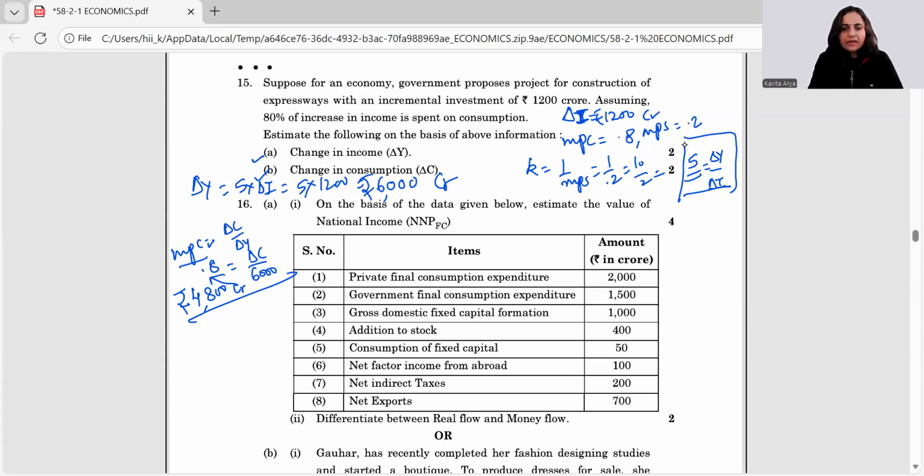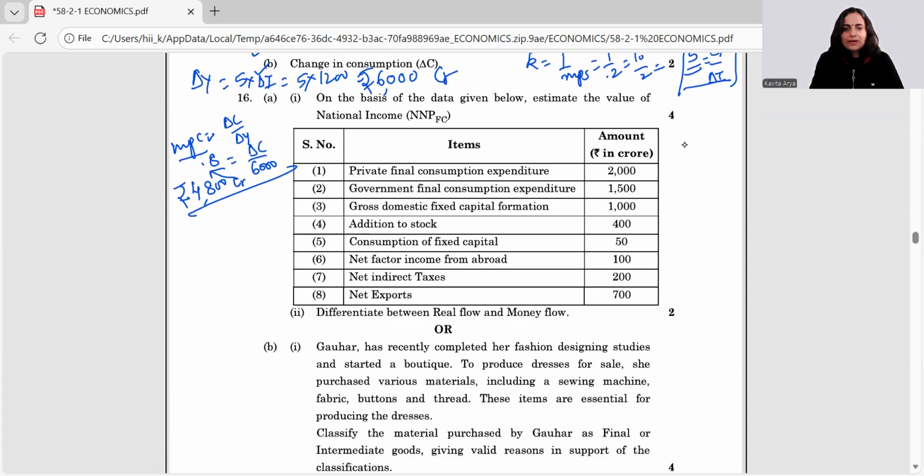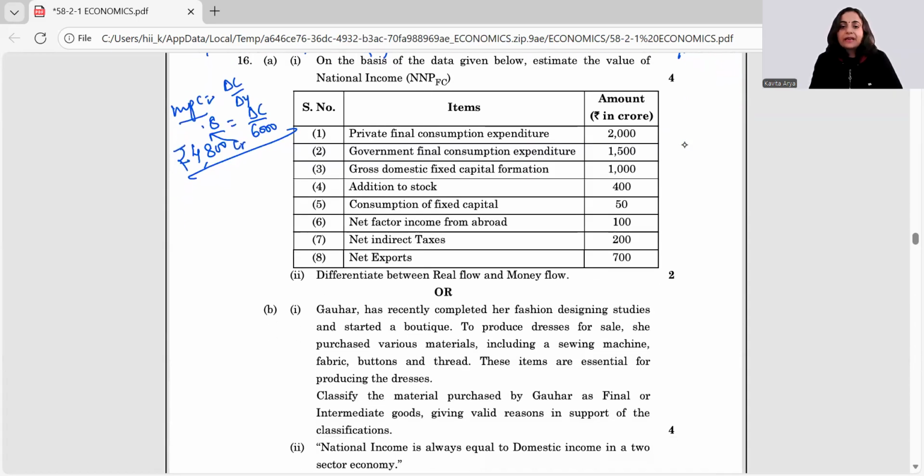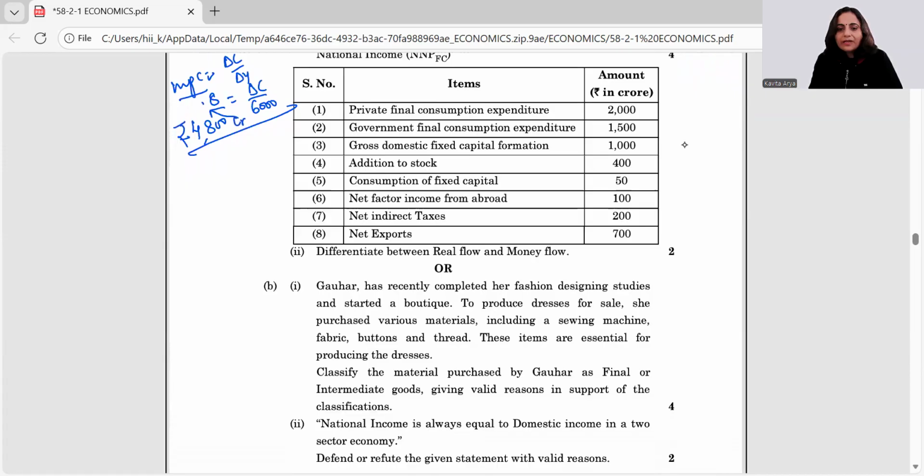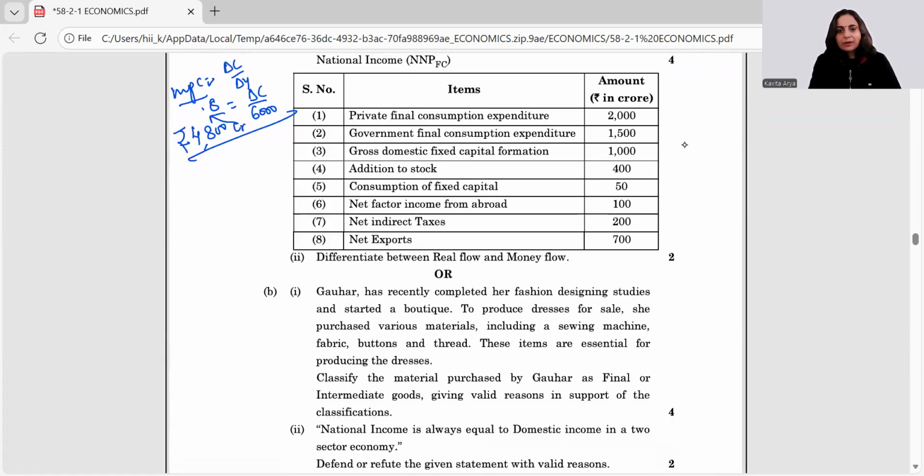We're done with this. Moving ahead for the next question, on the basis of the following data, find NNP at FC. Let us see which is the method required here. We are given the consumption expenditure, investment expenditure, government expenditure. So it's a clear question of expenditure method. Now, expenditure method gives us GDP at MP. So you must write the formulas. I'm simply straight away giving the components.